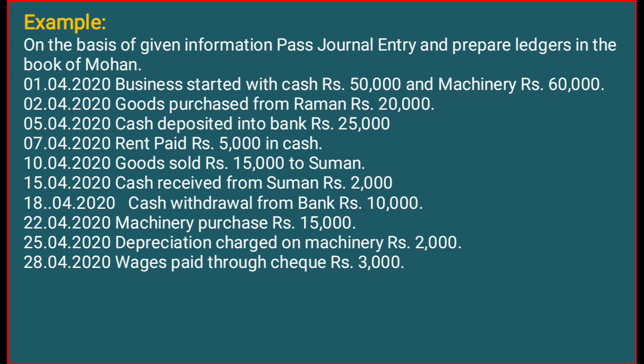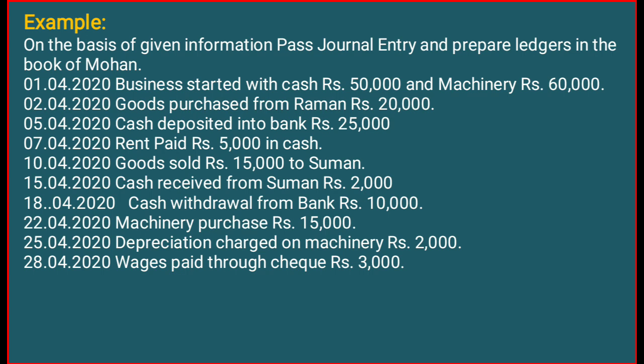So can you imagine the journal entry of this transaction? Yes, rent account debit to cash account, rent paid in cash. Very good. So next, goods sold rupees 15,000 to Suman. Here we have to clear whether it's a cash transaction or a credit transaction. Easily you can understand it's a credit transaction.